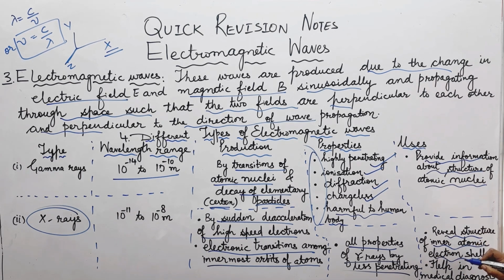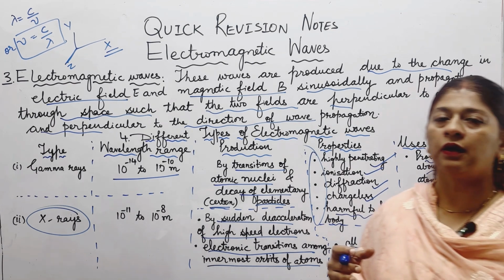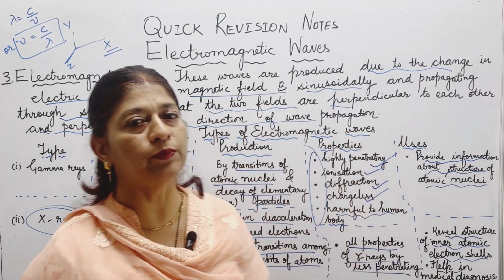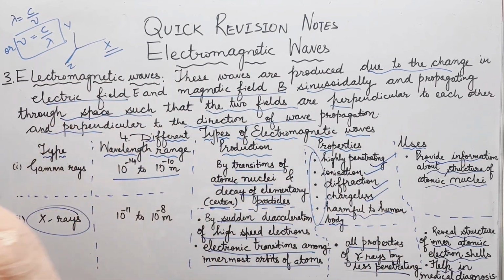So the uses are: it reveals the structure of inner atomic electron shells. Now we are talking about the electron shells, not the nuclei, because only gamma rays have highly penetrating power more than the X-rays. That is why they reach the atomic nuclei. X-rays reach the atomic inner electron shells, and they help in medical diagnosis, that is, to find the innermost picture of a human body. So they use the X-rays.